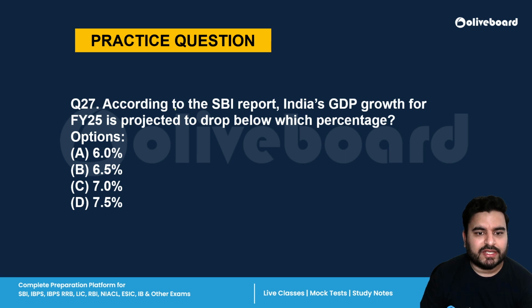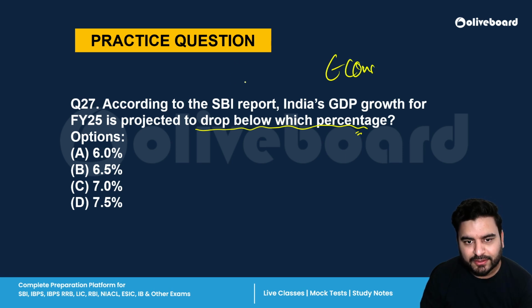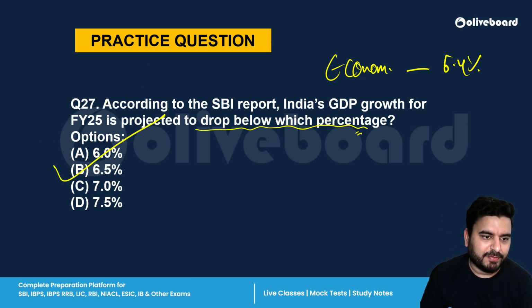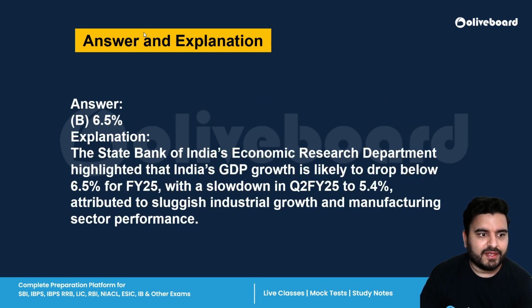Next is, according to the SBI report, India's GDP growth for financial year 25 is projected to drop below which percentage? I already told you that as per the Economic Survey it was 6.4%. So SBI has already projected that it will drop below 6.5%. Right? So see, SBI is doing very accurate analysis. B is the correct answer, 6.5.